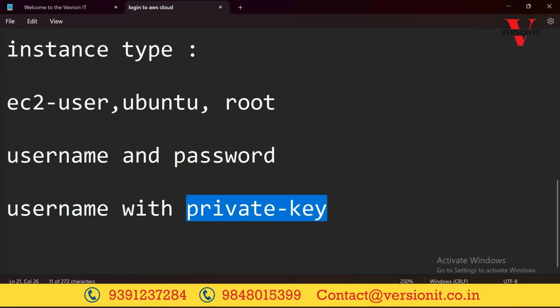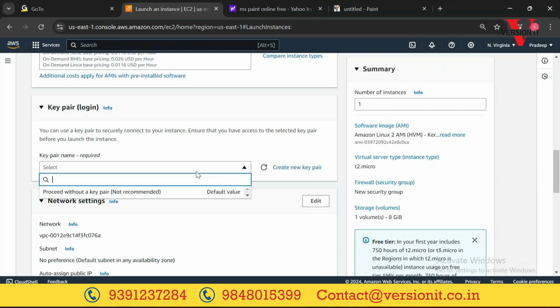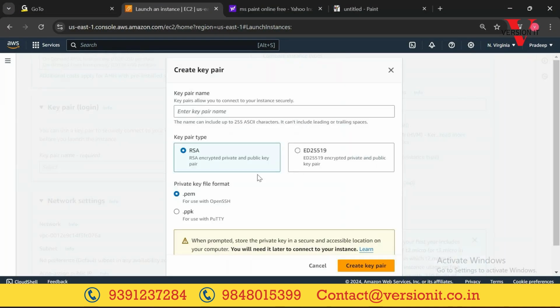Now, within this option, if you already have a key, you can go ahead and connect with that key. I don't have any key, so I'll select create new key pair. Don't worry about all these things as of now. Just give the key pair name so we can identify it. I'm giving the name demo server key. Don't worry about these encryption models; by default, let it be RSA. Now we need to understand this.